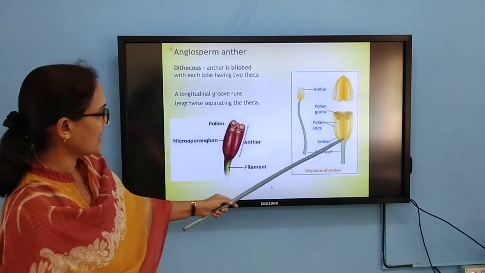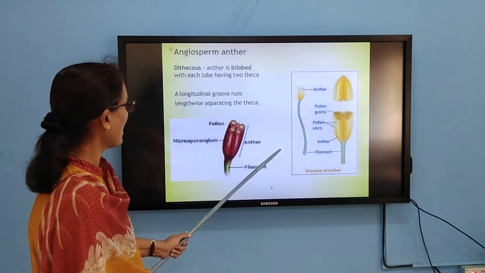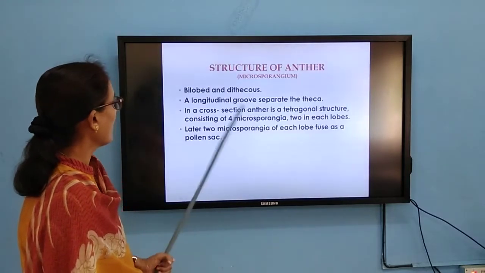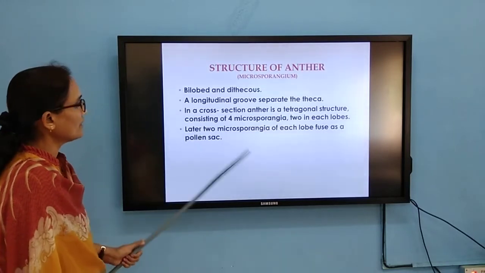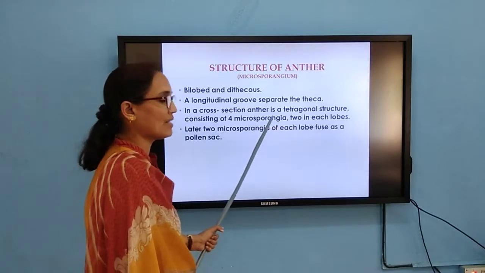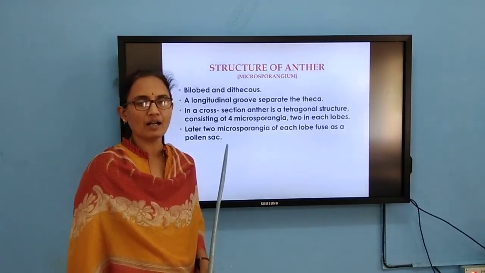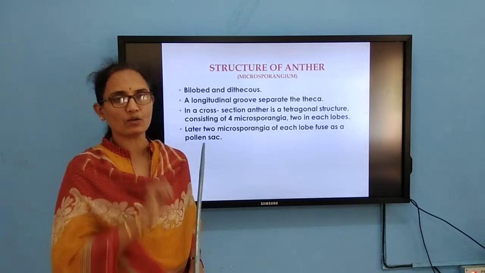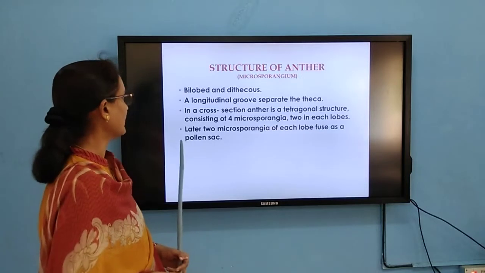You can clearly see the tetragonal structure in the structure of the anther. At each corner of this tetragonal structure you can find a microsporangium, plural microsporangia. So totally 4 microsporangia are present in the transverse section of this anther.